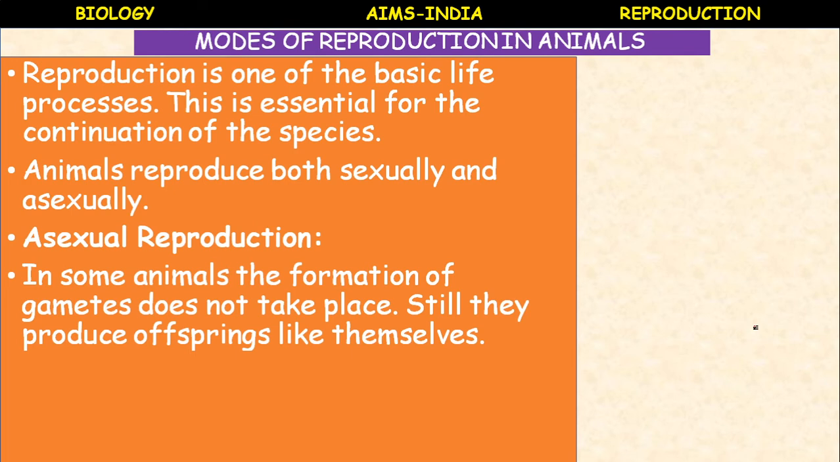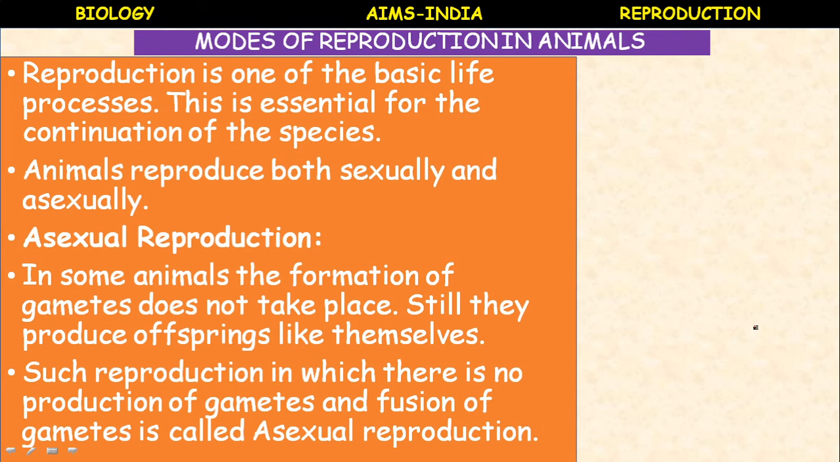In some animals, the formation of gametes does not take place, but still they produce offsprings like themselves. So the process in which there is no formation of gametes, but offsprings are produced, is called asexual reproduction. Such reproduction, in which there is no production of gametes and no fusion of gametes, is called asexual reproduction.